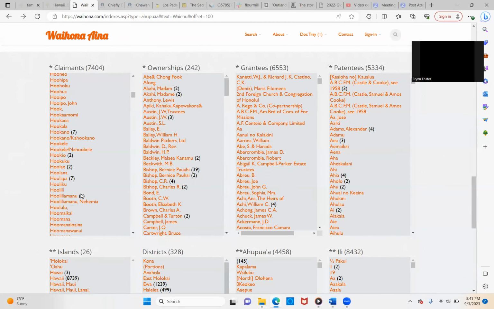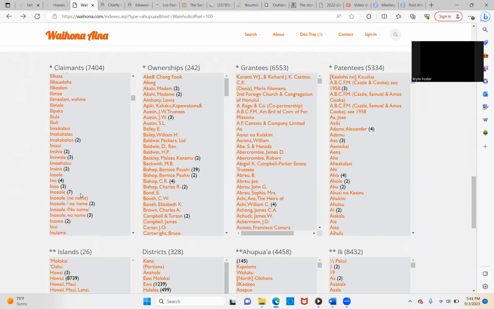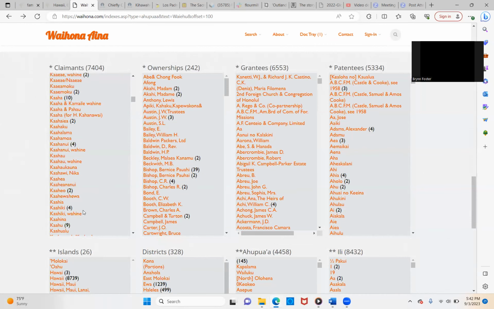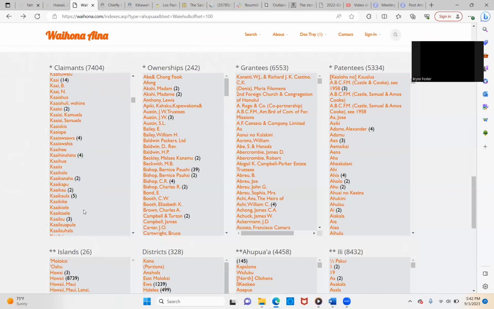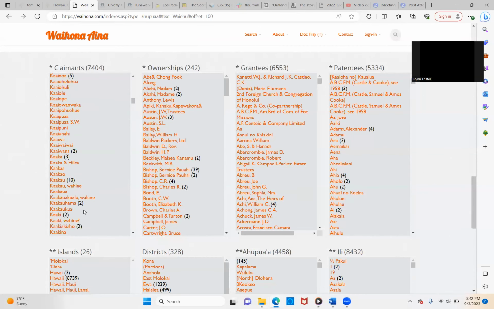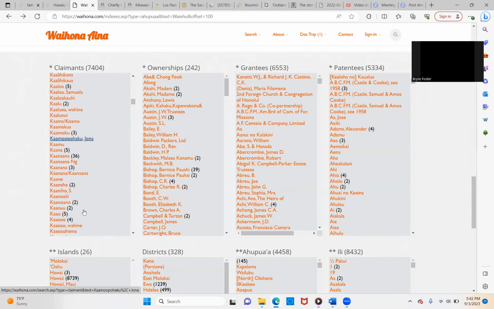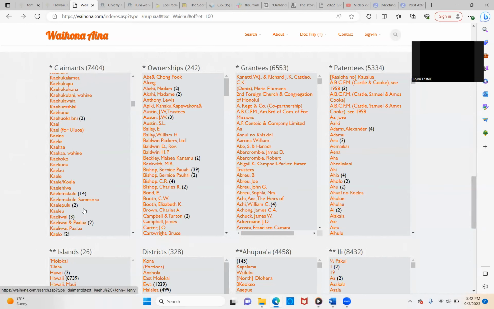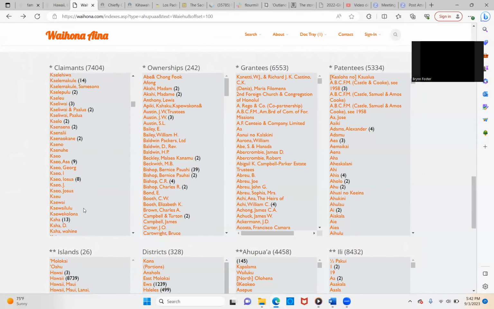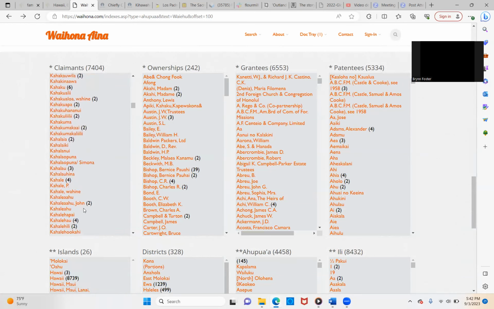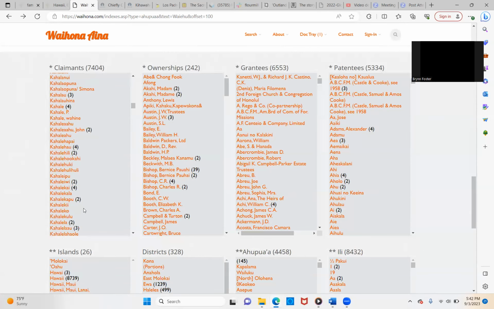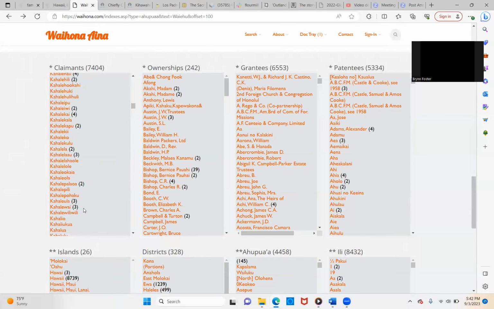So I'll quickly go through and see if I see any Kalani Ali'i. There's a lot of names. And honestly, you could look up for friends if they give you their grandpa's name. Kalani, let's see if her name's here. Sometimes the women's names aren't there, so you have to find their husband or their father. Unfortunately, we just have to look all around in different ways.